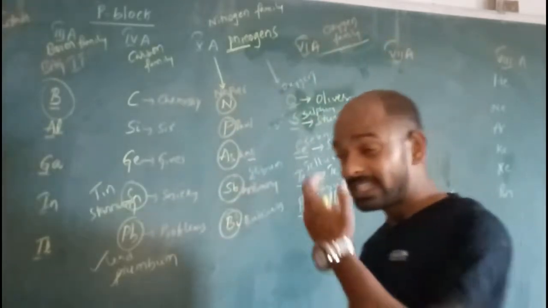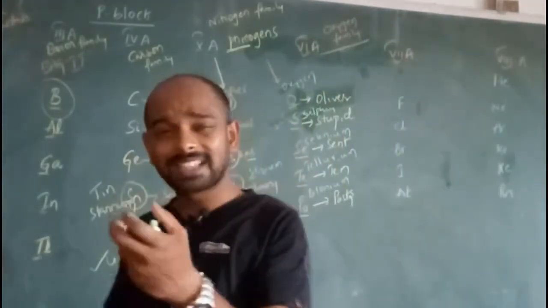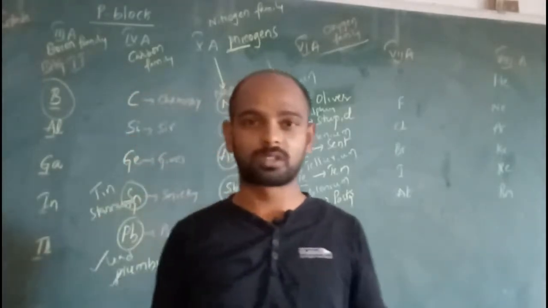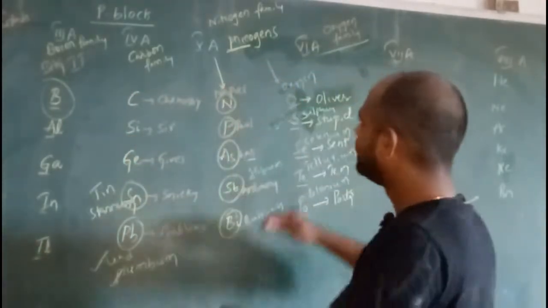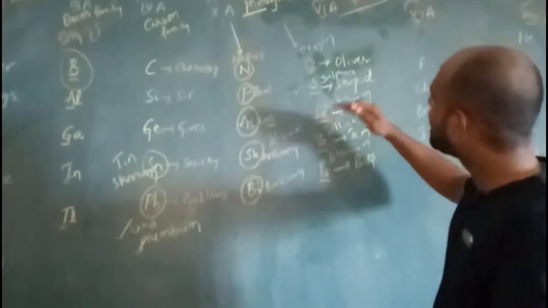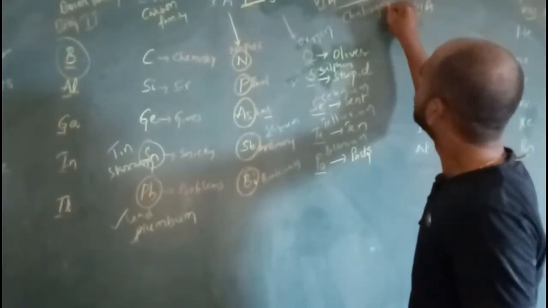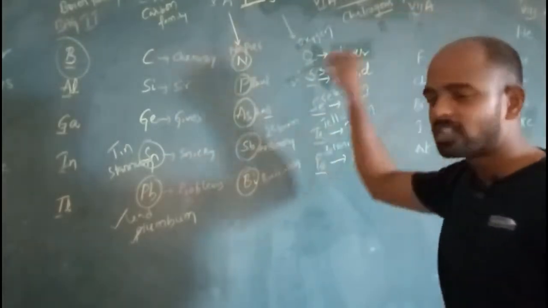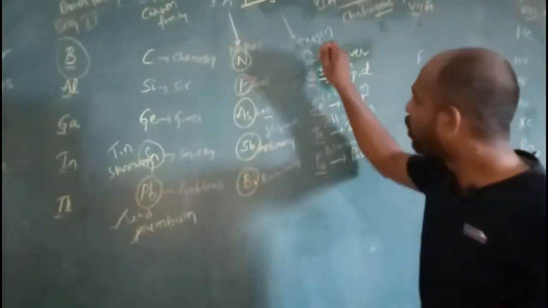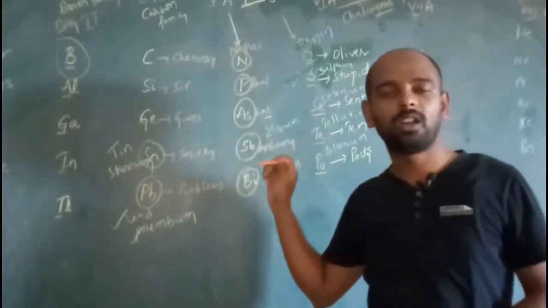And the oxygen family, the elements of the oxygen family, have an ability to form ores. Hence the elements of this particular family are called chalcogens. Gen means formation, chalco means ore, hence these are ore forming elements, hence they are called chalcogens.